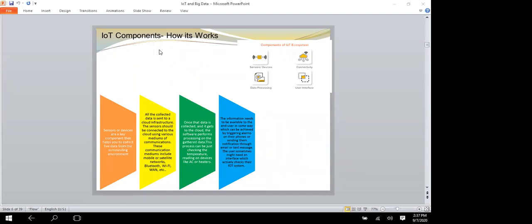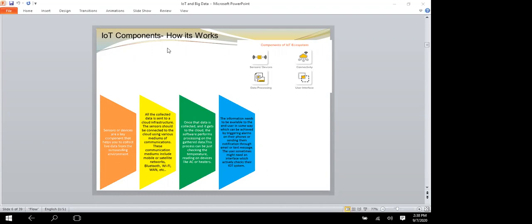Also, the users sometimes might have an interface through which they can actively check on the IoT system. So many people are fixing cameras, and it will be shown on the mobile also. Wherever you are working, there itself you can see your house, what is happening in the house. If any child is studying inside, you can watch that also. So like that, you can directly interact with the IoT.